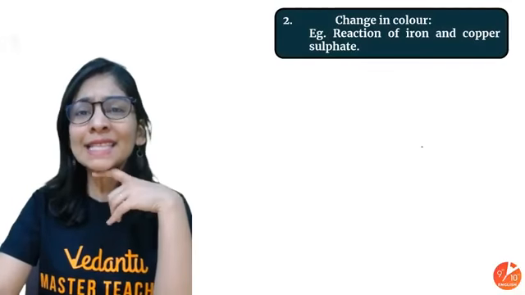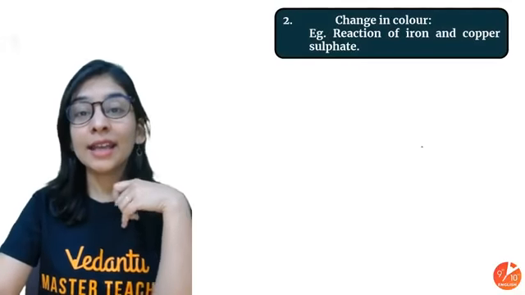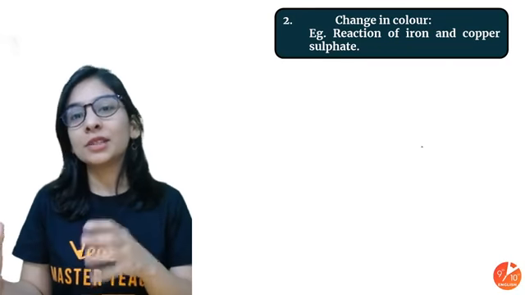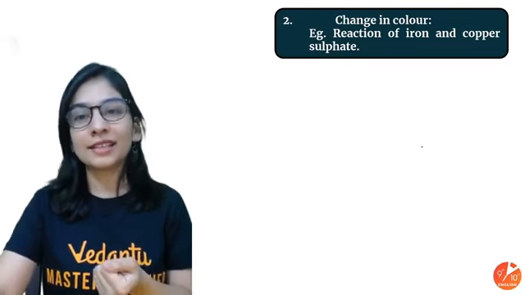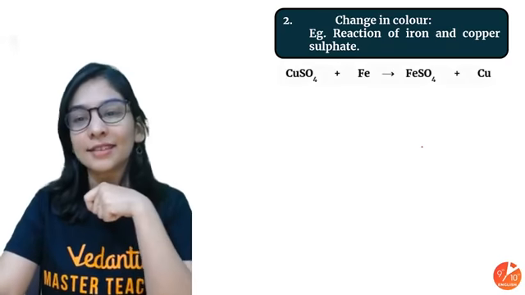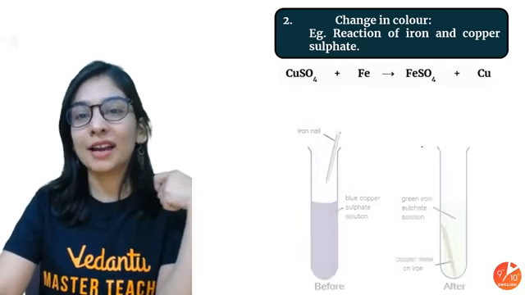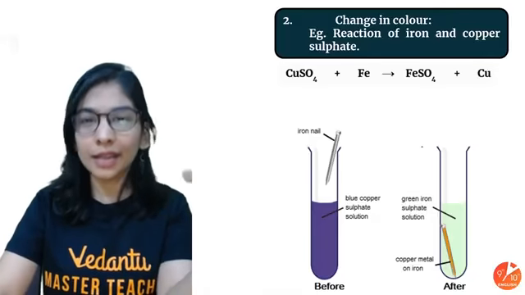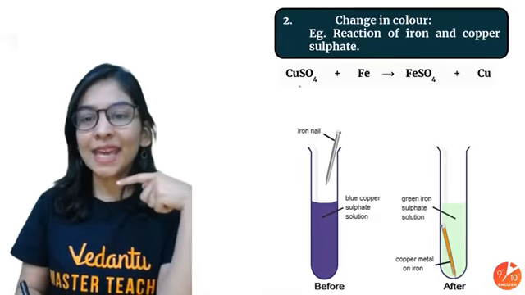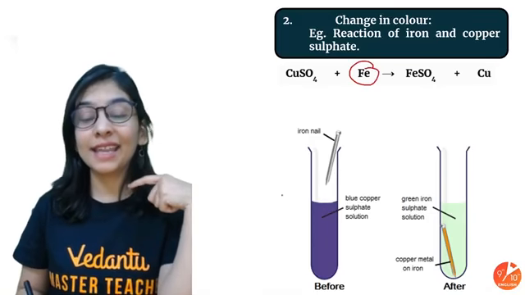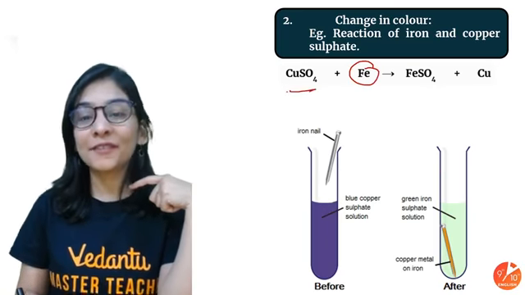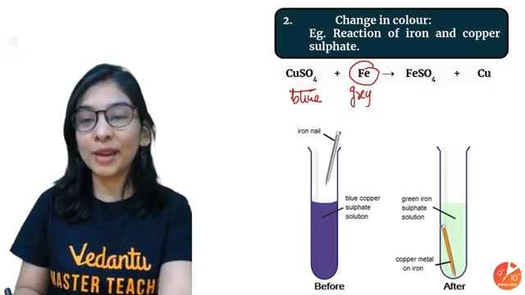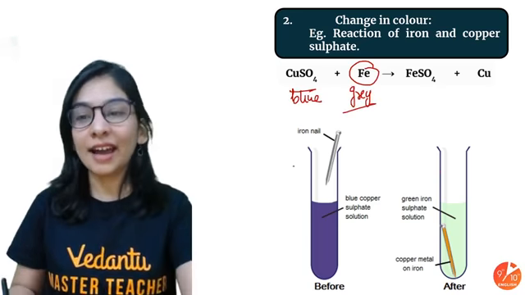Okay. Second one is change in color, that if I'm doing some chemical reaction and I get a new substance with a new color, then you can definitely say it is a reaction where change in color is happening. A very famous example that you know from your 8th class also, if I'm not wrong: if I put an iron nail, which is a grayish white color, into copper sulfate aqueous solution, which is of blue color, I see a color change.